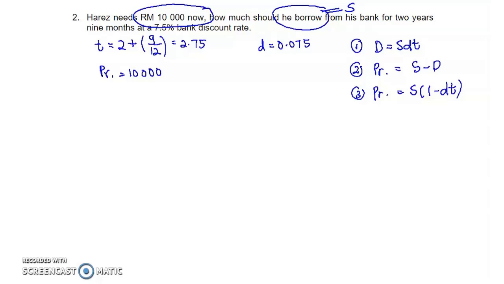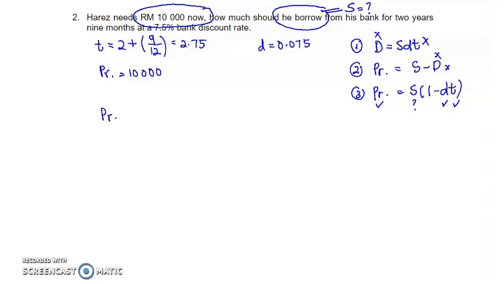Now we want to find value S. We cannot use the first formula because we don't have the bank discount amount. Similarly, we cannot use the second because we don't have value D. Now look at the last formula: we have proceeds, we want to find S, we have D, and we have value T. So in this case we use the third formula.